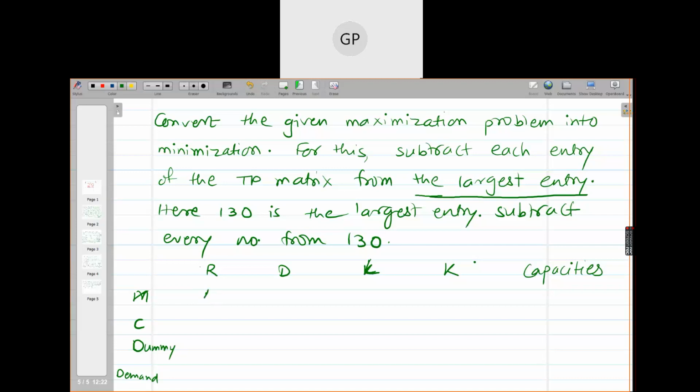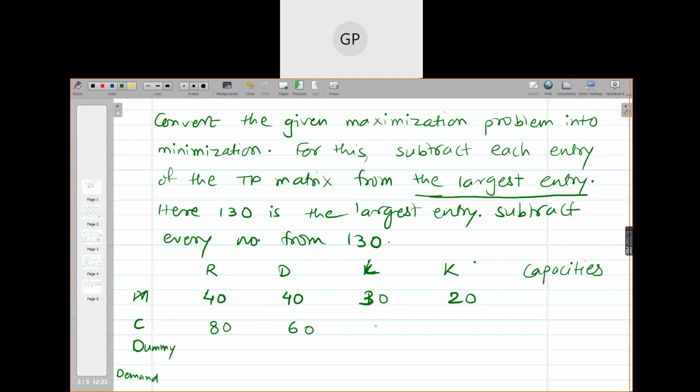What is the answer? 40. Again 130 minus 90, 40. 130 minus 100, 30. 130 minus 110, 20. 130 minus 50 is 80. 130 minus 70 is 60.